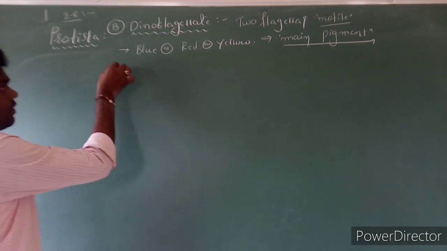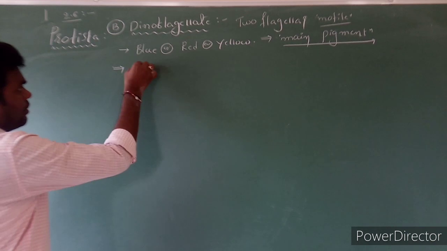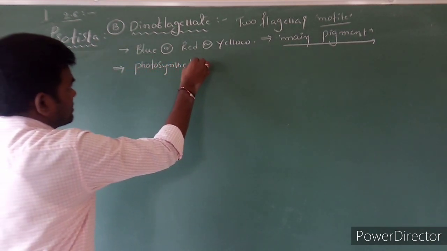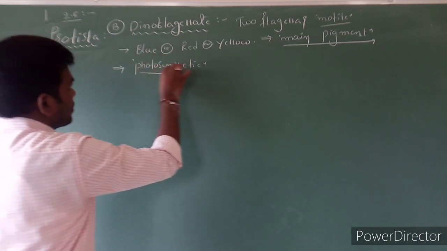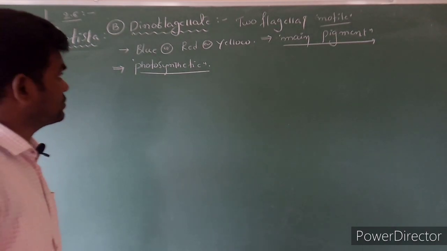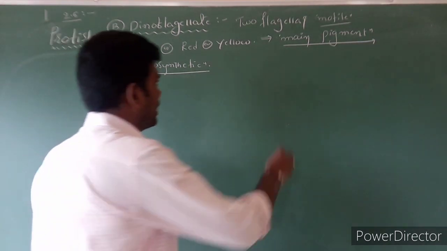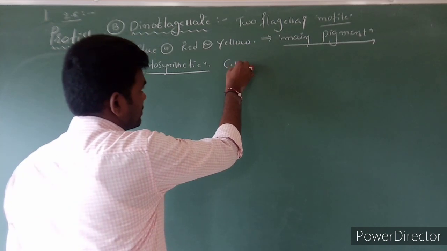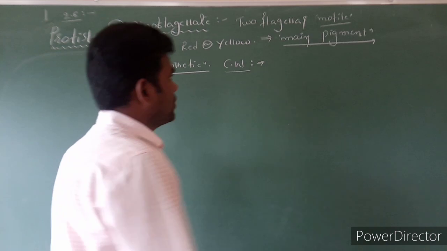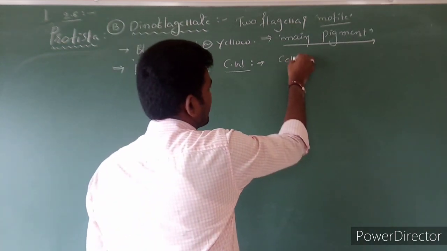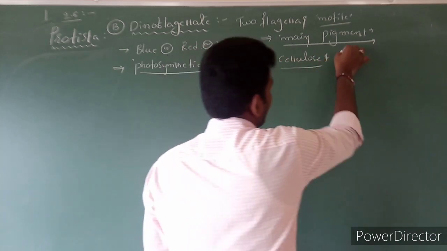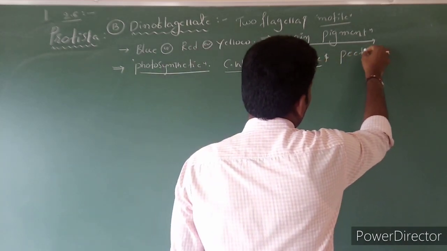Almost all are photosynthetic organisms, nothing but autotrophs. If we focus on the cell wall, it is present and is made up of cellulose and pectin.